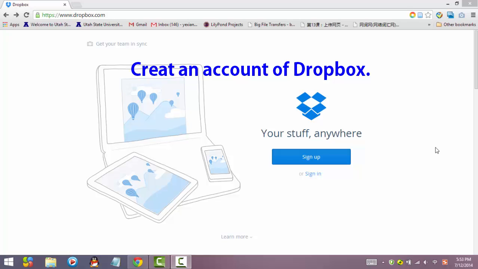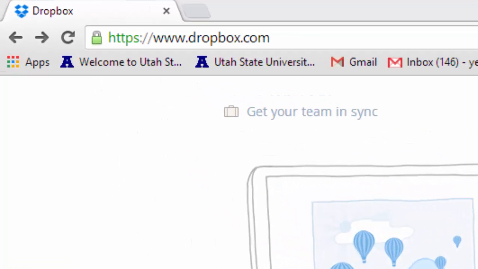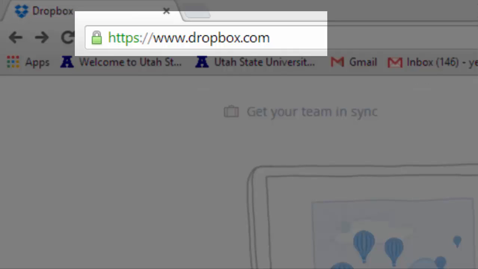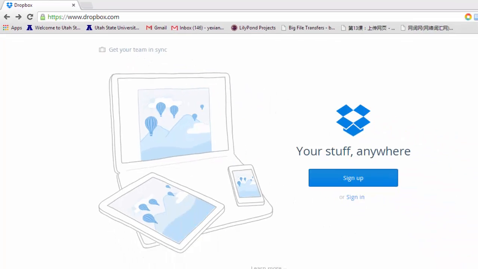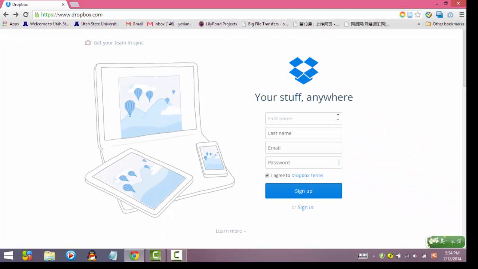In order to use the free tool Dropbox, we need to have an account first. So let's go to www.dropbox.com to create an account. We click Sign Up. Then type in your first name, last name, email address, and password. Don't forget to choose I agree to Dropbox terms.